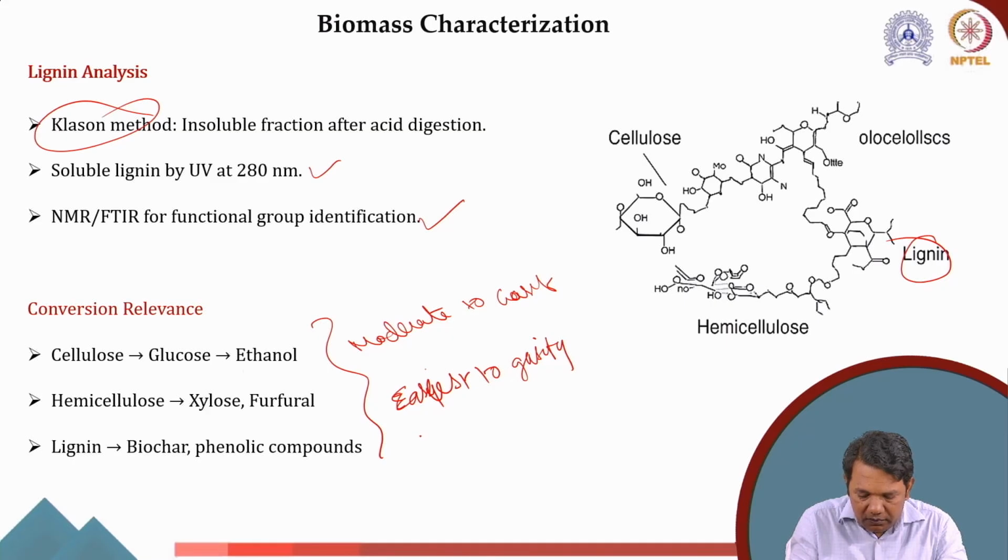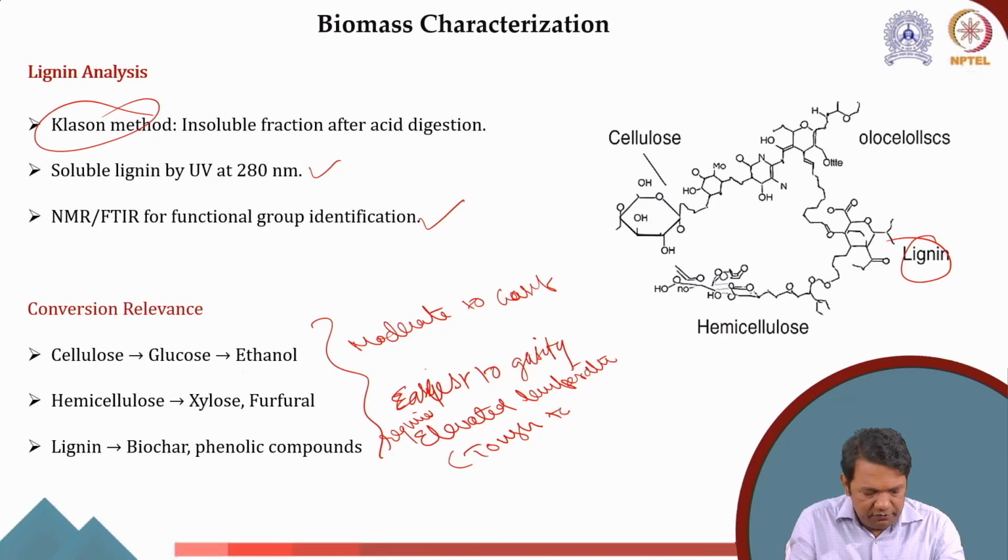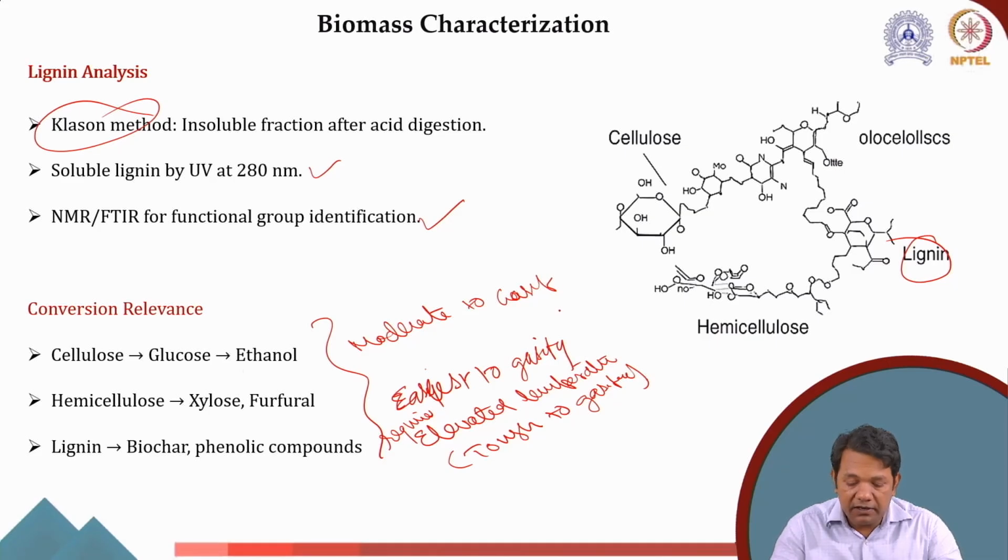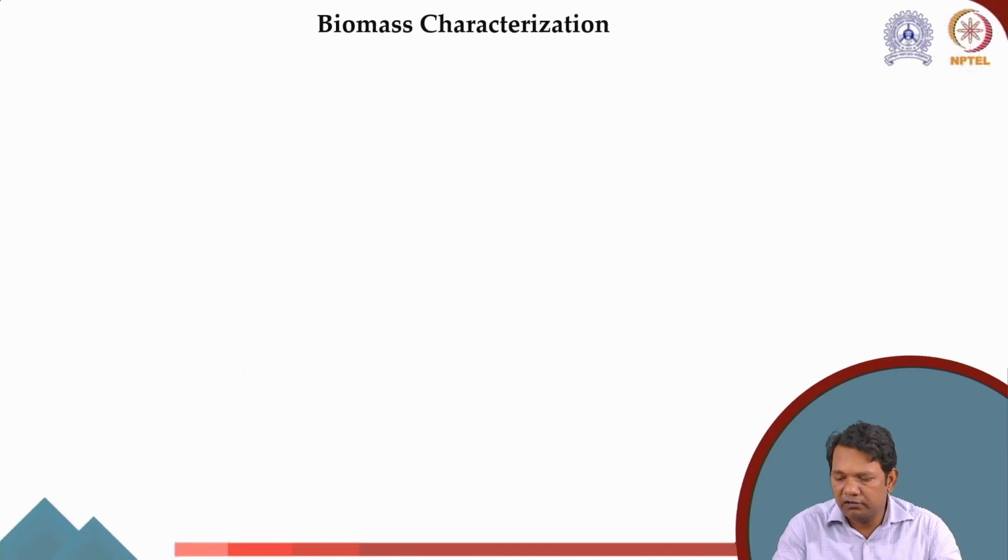This requires elevated temperature, or I can say tough to gasify. So for gasification, it is very important that we know the composition of the lignocellulosic biomass as well.